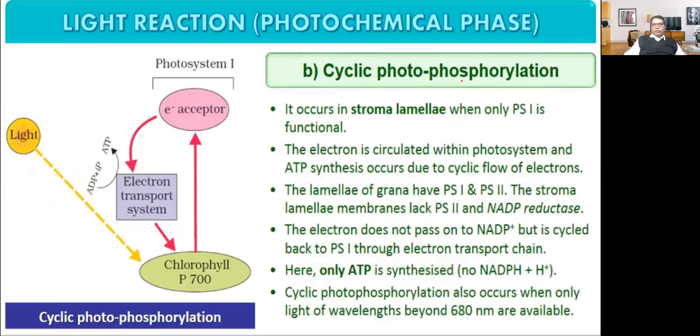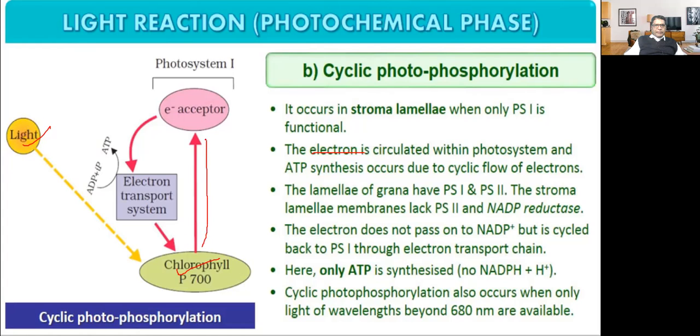Now cyclic photophosphorylation. It occurs in stroma lamellae, where only photosystem first is functional. The electron is circulated within the photosystem. Here, in photosystem first, there is light, and it gets electrons from light through the electron transport system.